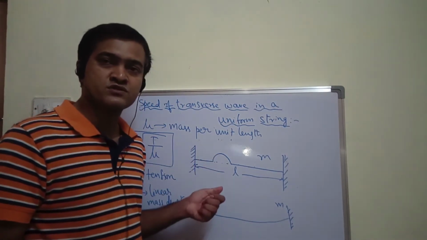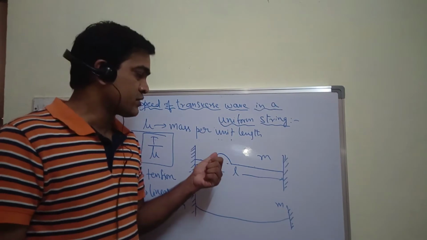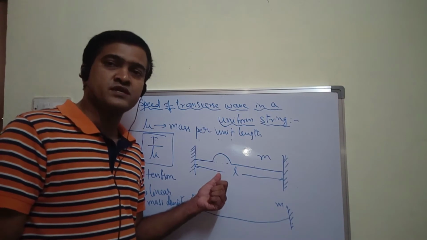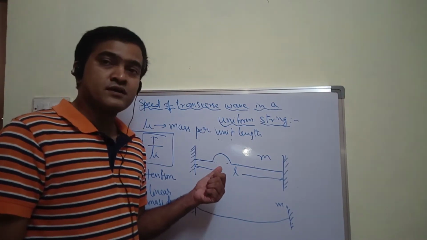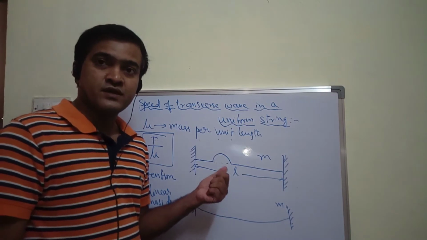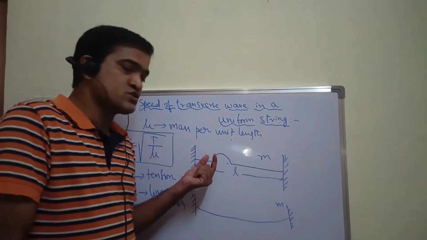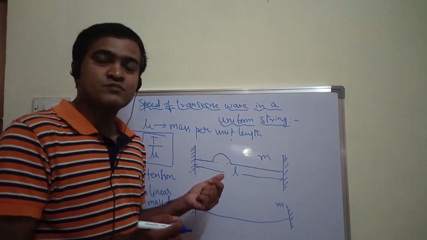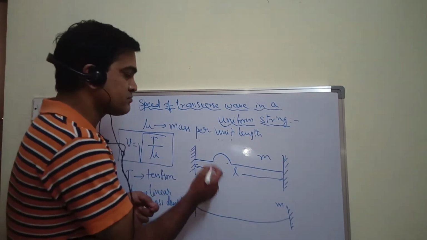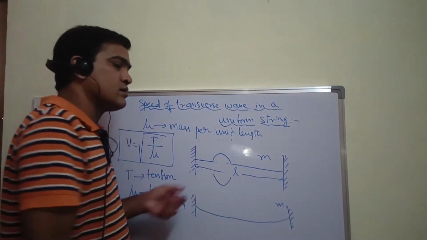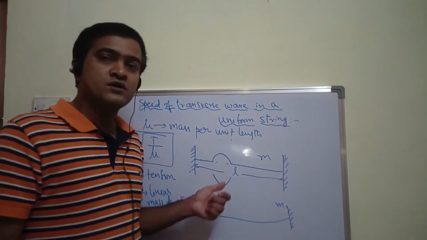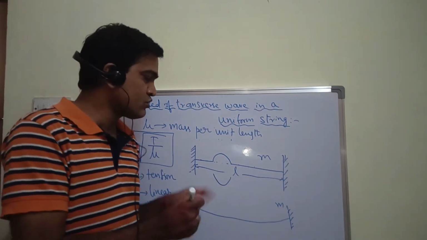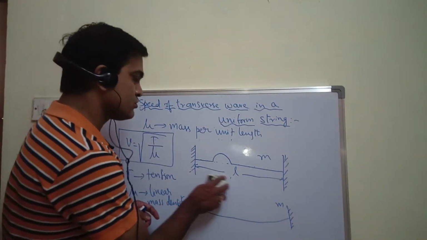Because of the restoring force developed in the string, the pulse moves towards the mean position, and it will not stop there itself because it gains some momentum, because the string has certain mass and also it has certain velocity now. Because of gaining momentum, this pulse will be coming downwards. So this is how the pulse gets generated up and down. But I am showing you only one case.